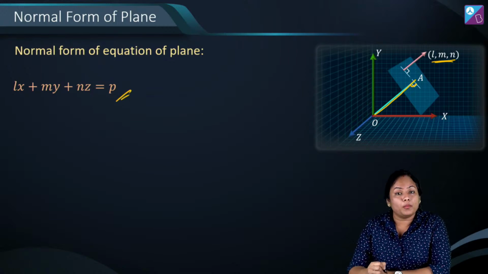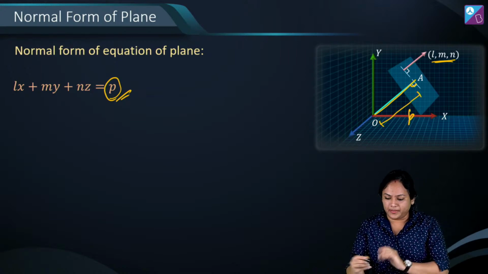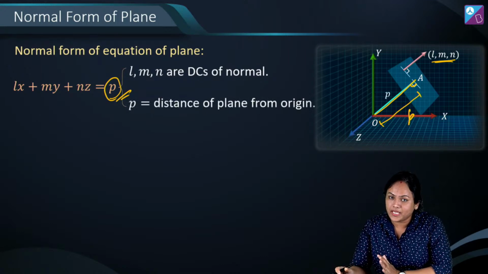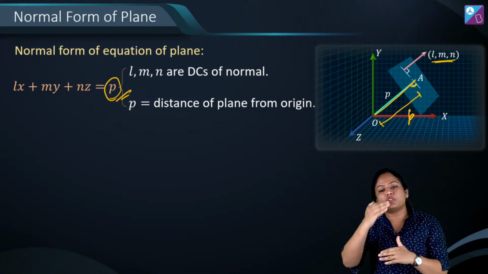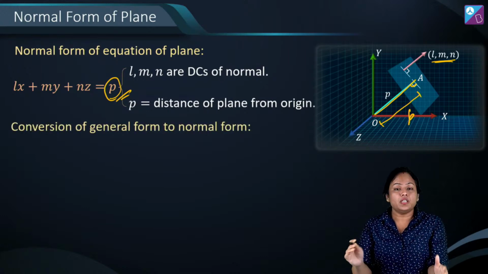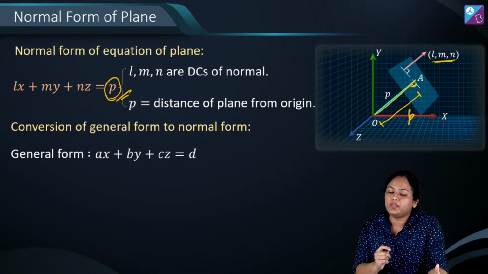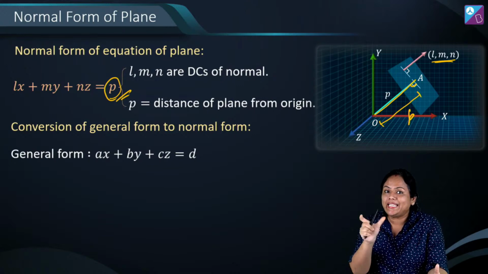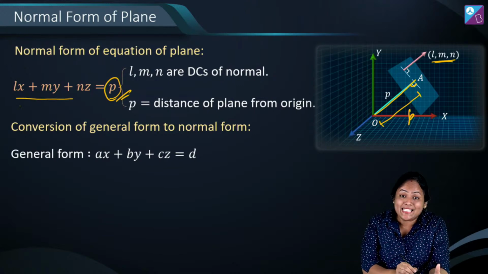Okay, so this is the normal form of plane. Here p represents distance of origin from this plane. And l, m, n जो है वो हमारे DCs हैं normal के. ठीक है? Now अगर suppose मुझे कोई equation of plane दिया और उसको I have to convert into normal form. So basically this will be the general equation of plane, and to convert it into normal form, I'll just divide by magnitude of my DR, root over a square plus b square plus c square, because मुझे DCs चाहिए.